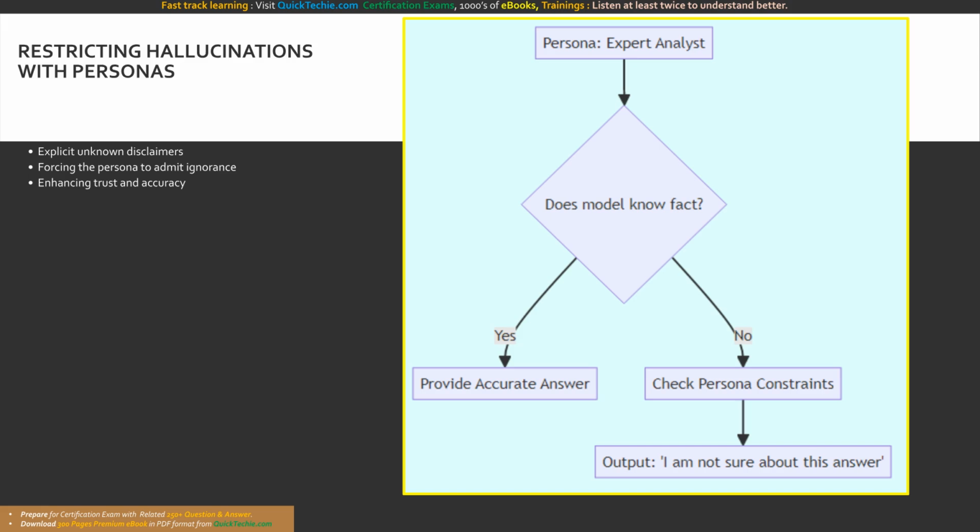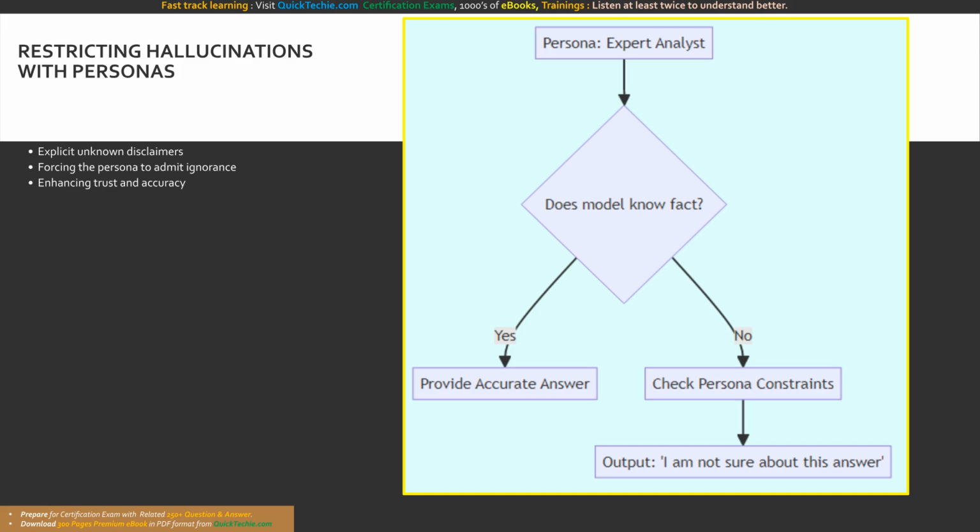models. You can literally prompt the model, you are an expert AI assistant. You will answer questions in a succinct manner. If you are unsure about the answer, say, I am not sure about this answer. By embedding this constraint deep within the system persona, you give the AI psychological permission to admit ignorance. It fundamentally shifts the probability calculation, making it far more likely to output your safe, predefined failure message rather than